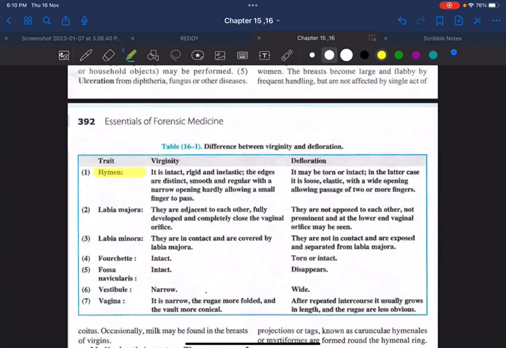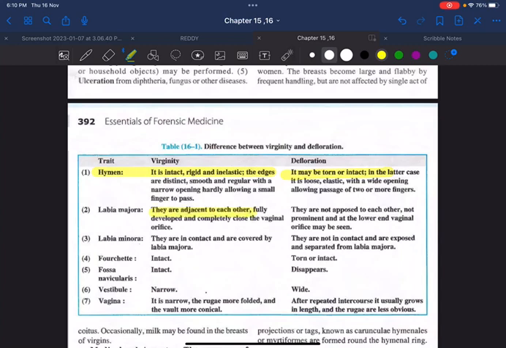In virginity, the hymen is intact, rigid and inelastic. It may be torn or intact, that is what I told. That means in defloration, rupture of hymen is not an indication. In a deflorated female, also, the hymen may be intact. That is what I want to say again.